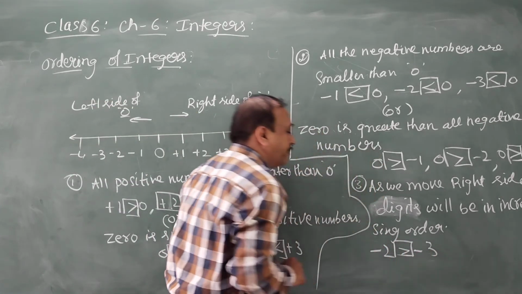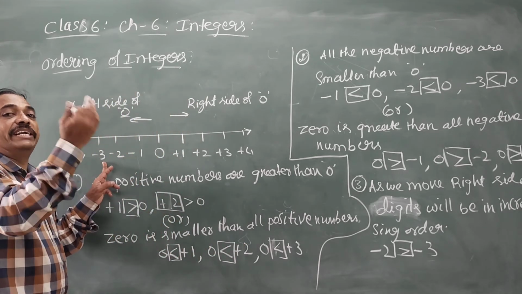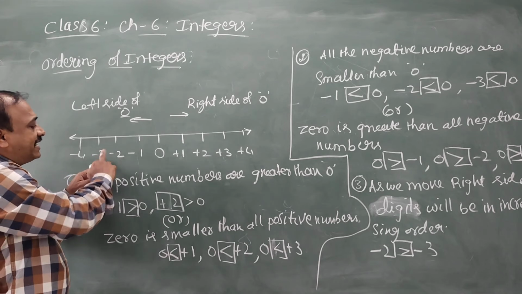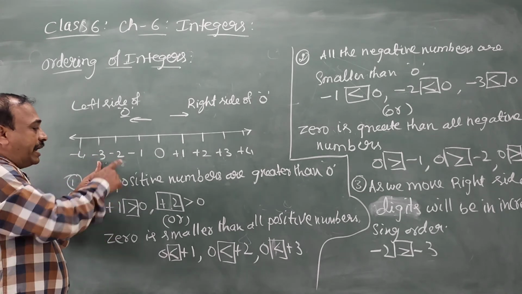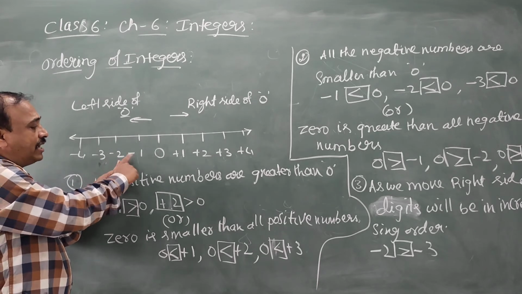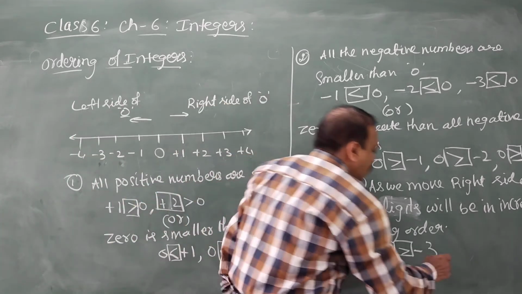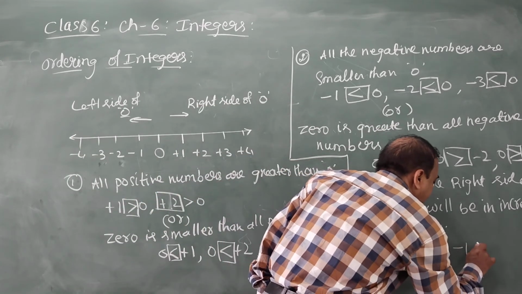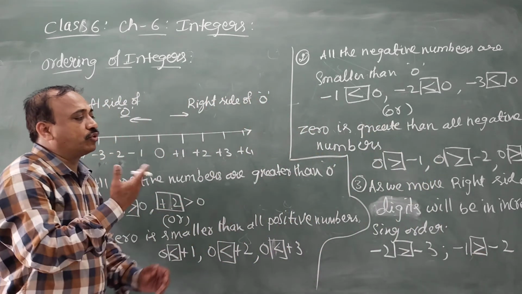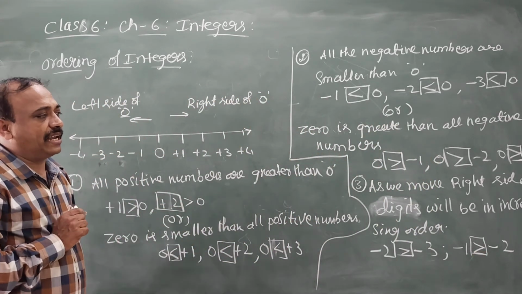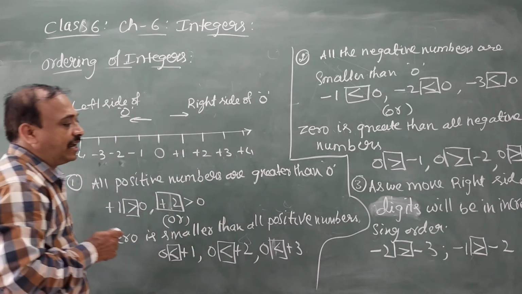This point we have to remember. The number on the right side will be the greater number. Suppose minus 3, what is to its right? Minus 2. That means minus 2 is greater than minus 3. And if you compare these two, which is greater? Yes, minus 1 is greater than minus 2. As we move right, digits will be in increasing order. Next, as we move left, digits will be in decreasing order.